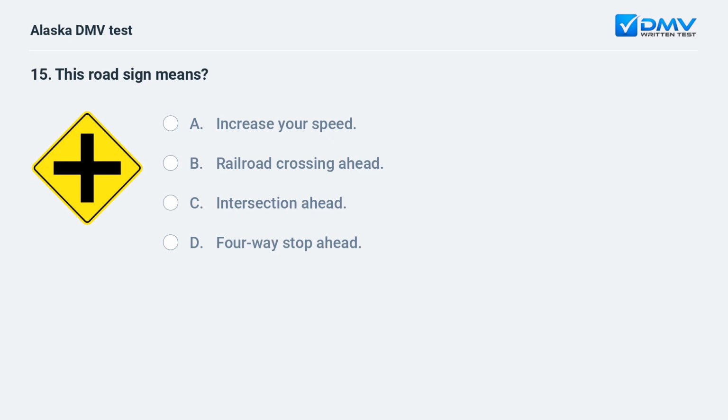This road sign means A. Increase your speed. B. Railroad crossing ahead. C. Intersection ahead. D. Four-way stop ahead.